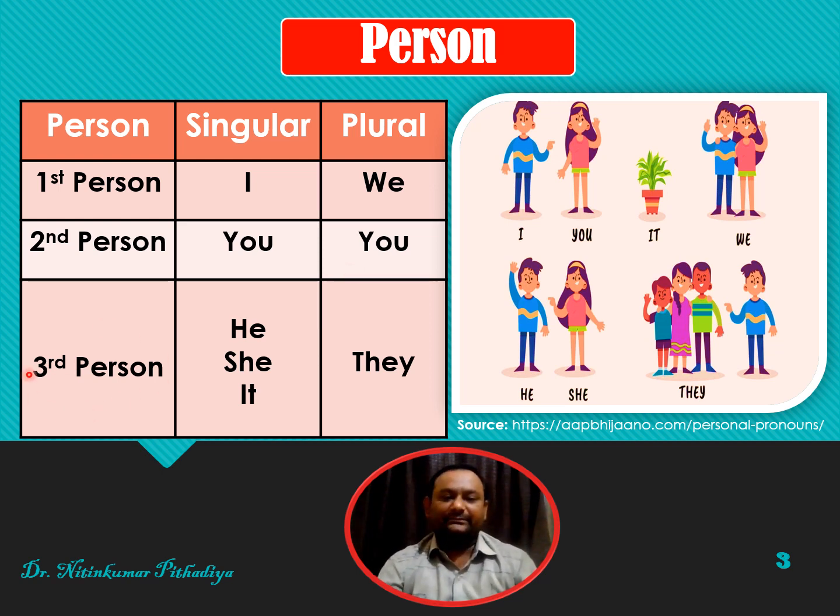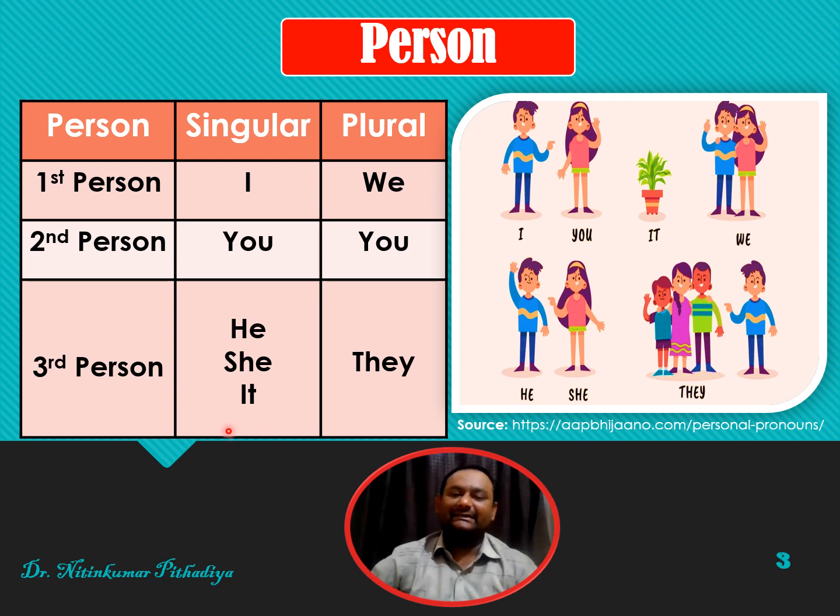Friends, in third person, think that we are talking about someone else. And if that person is male, then we would use he for him. If that person is female, we would use she for her.